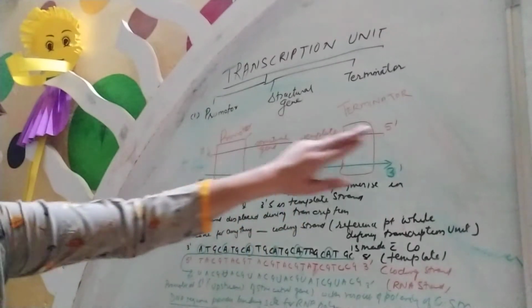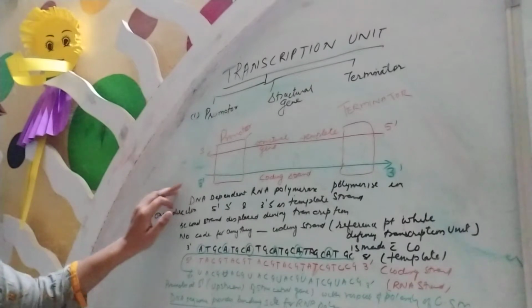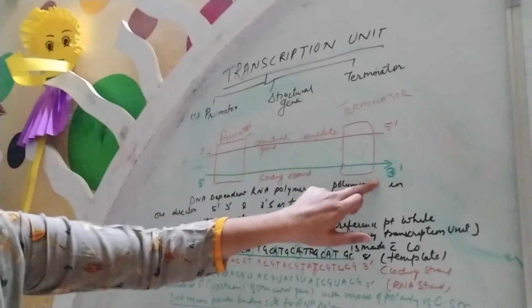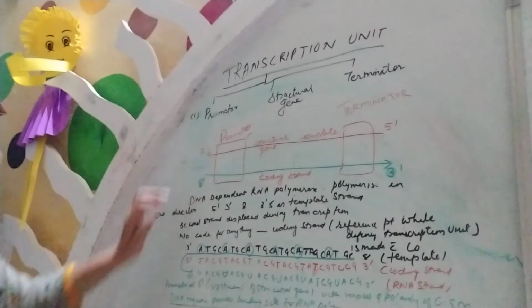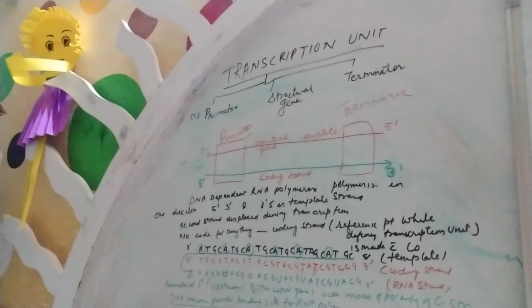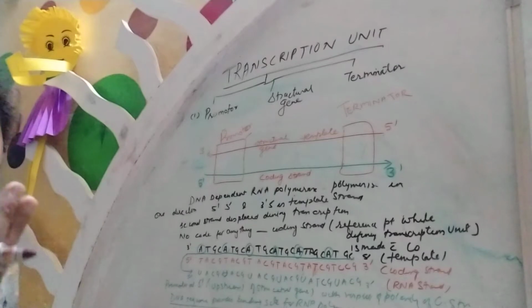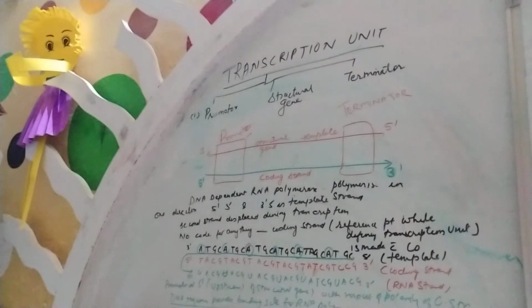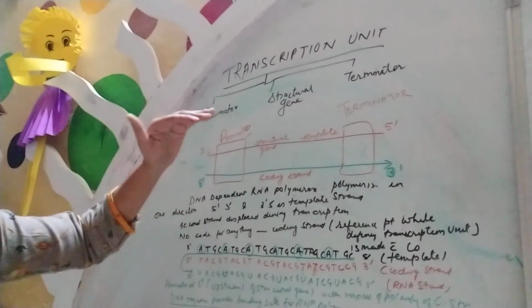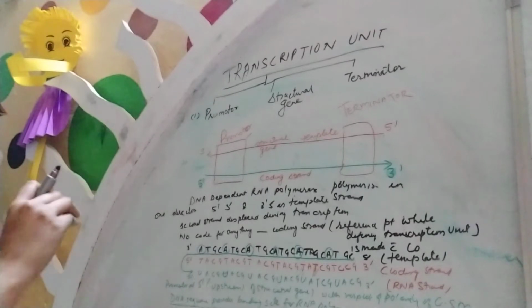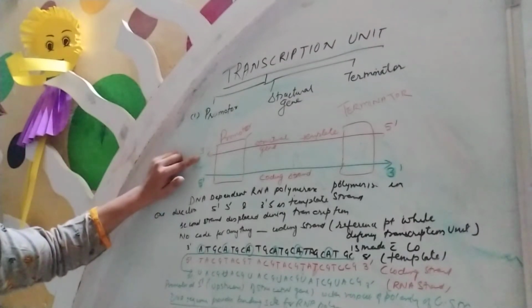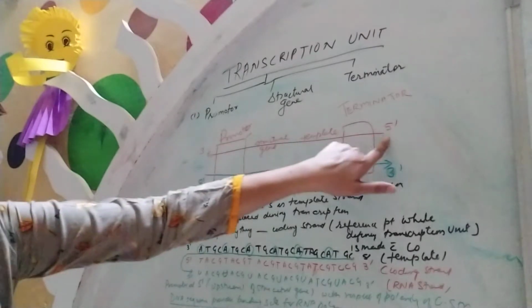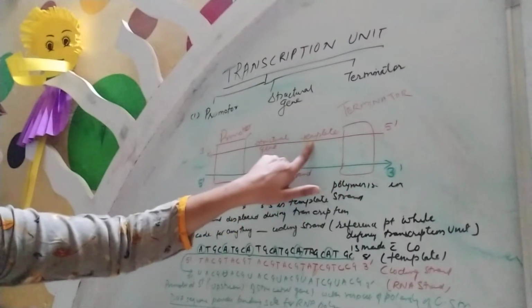This is the 3' to 5' and the second one is the 5' to 3' end. It will start from the direction as we have discussed. The process of copying DNA into messenger RNA takes place in a direction, and that direction is always 5' to 3'. So here is the 3' to 5' strand. This is a template strand and it will be copied.